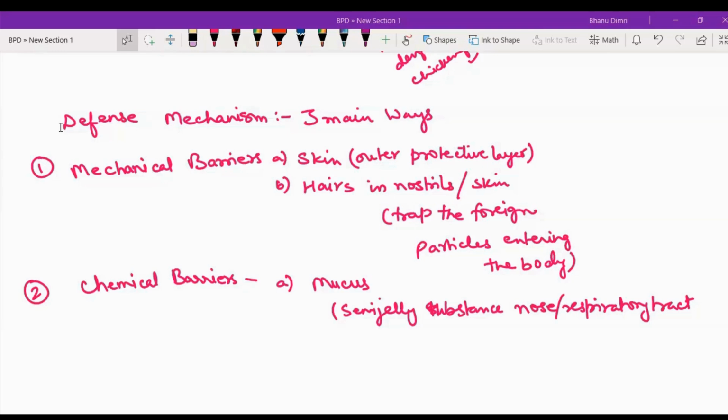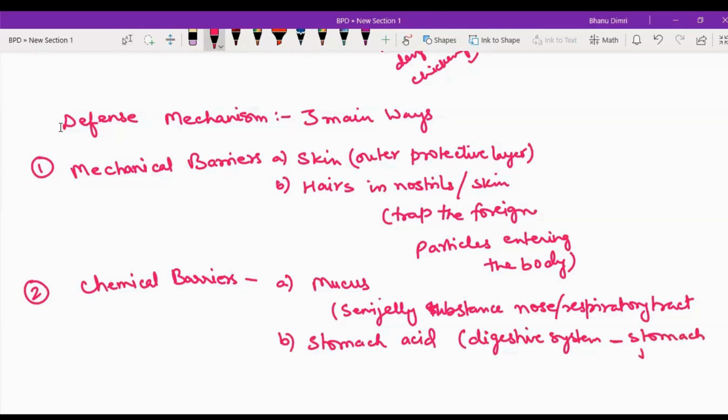The second type of chemical barrier is stomach acid. In your digestive system, right? In which organ of your digestive system? The stomach. What is the name of that stomach acid? Gastric juice, better to say. Not gastric acid, it is gastric juice. And chemically it is hydrochloric acid, right?